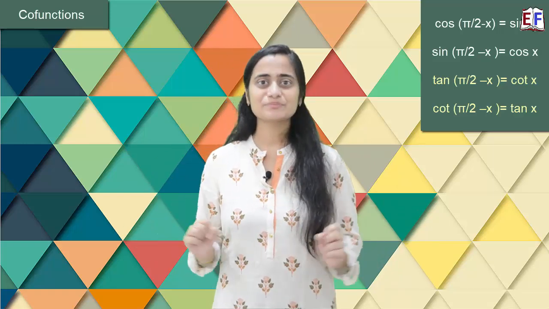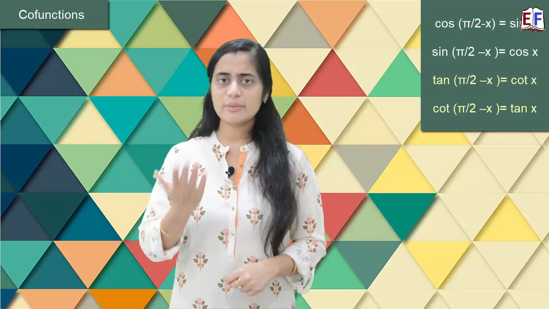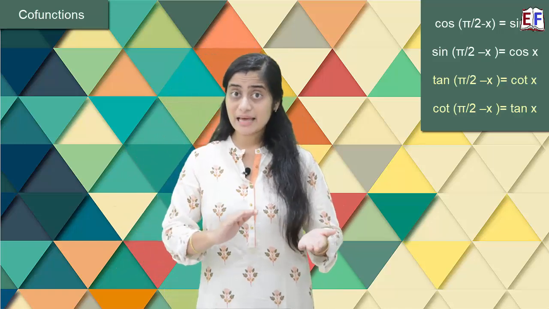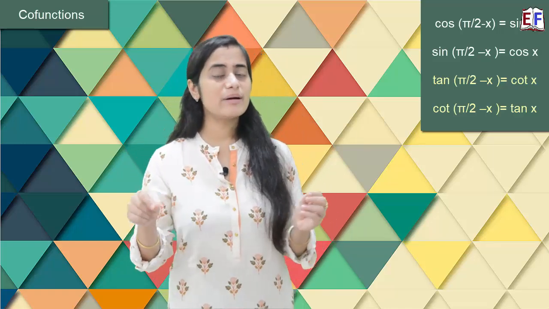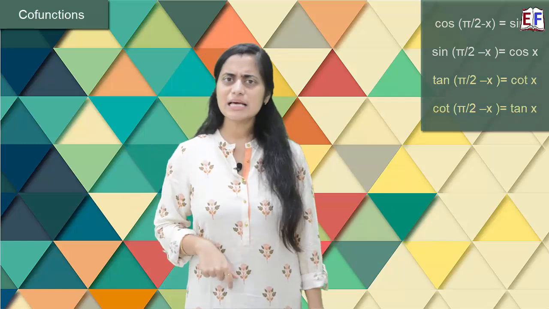Right? Simple. Now the next question is, okay, fine, so I got this, that sine will become cos, cos will become sine, tan will become cot, cot will become tan, whenever we talk about pi by 2 minus x or pi by 2 plus x. But the question is, what happens to the sign?